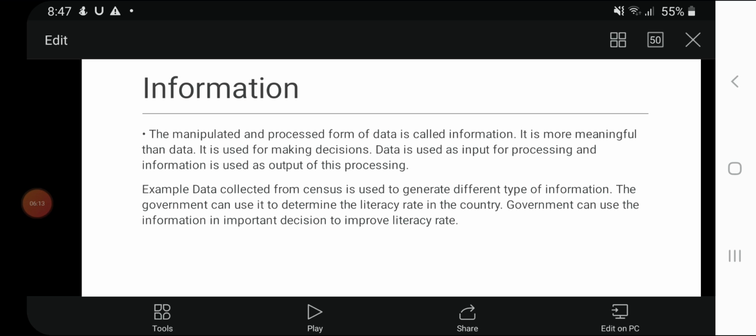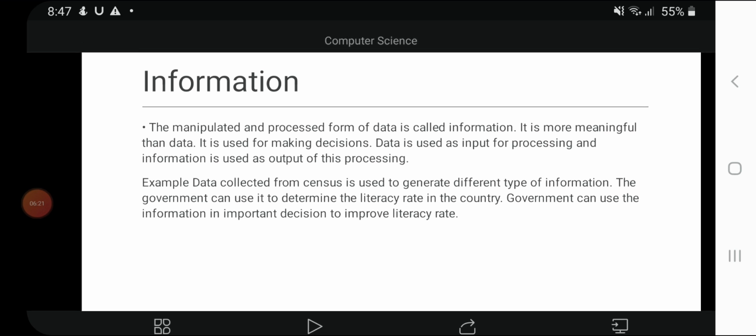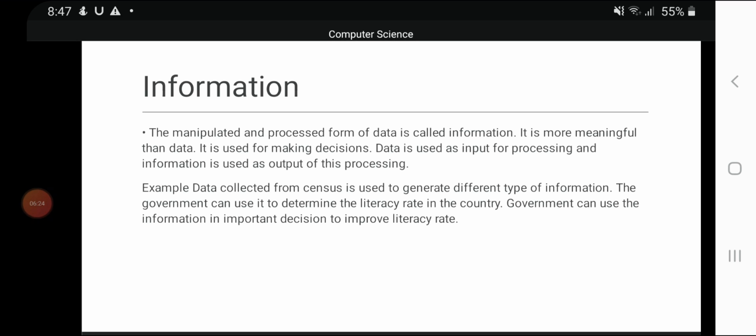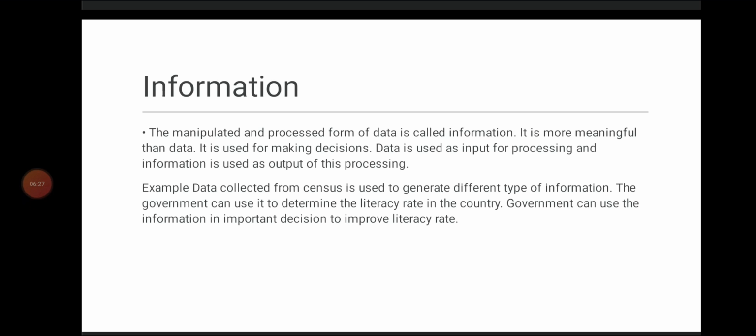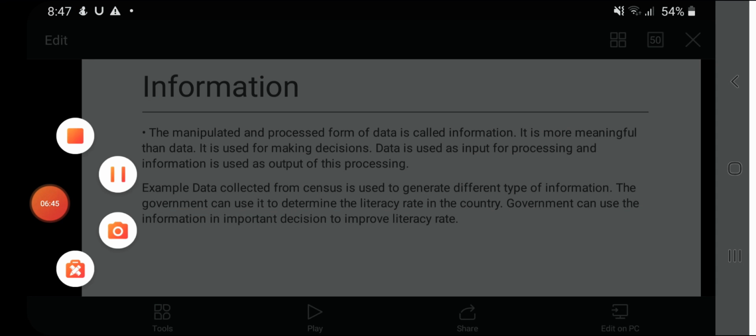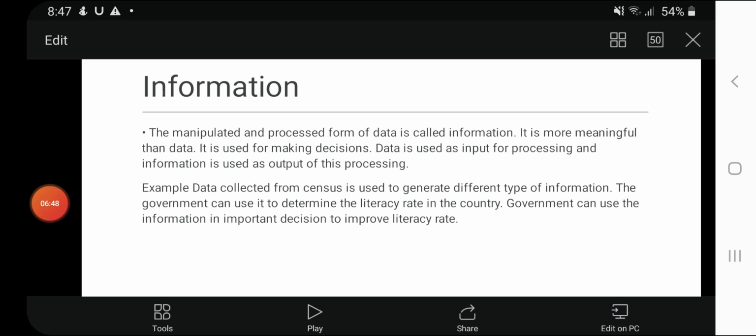Another example: the data stored in a census is used to generate different types of information. For example, the government can use it to find the total number of graduates and the literacy rate in the country, etc. The information is obtained by processing the data. The government can use the information in important decisions to improve the literacy rate. I hope you understand what information is, along with the example.